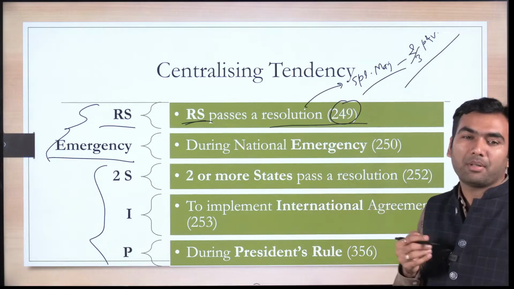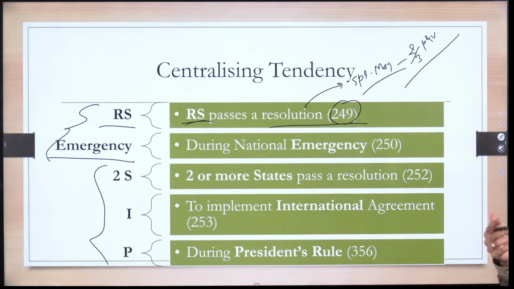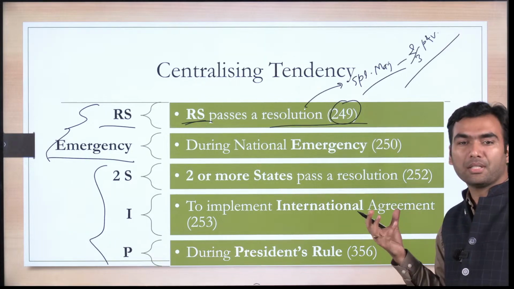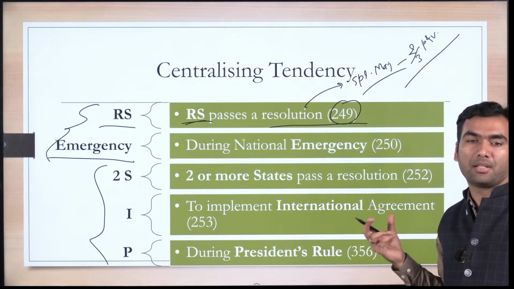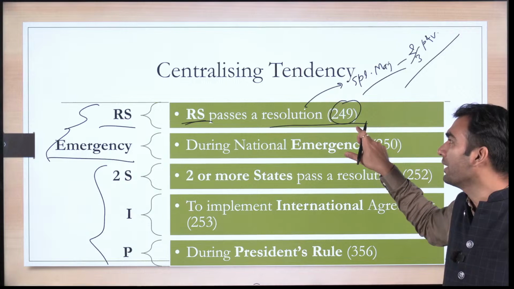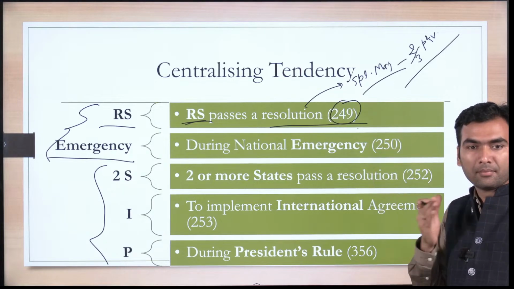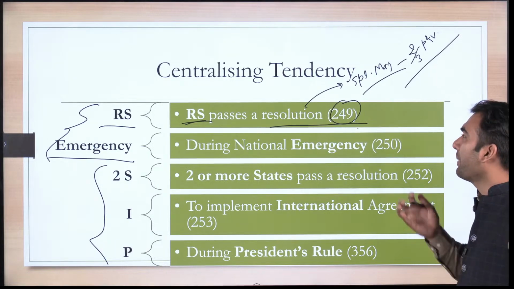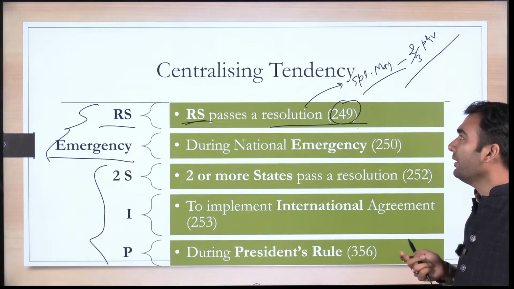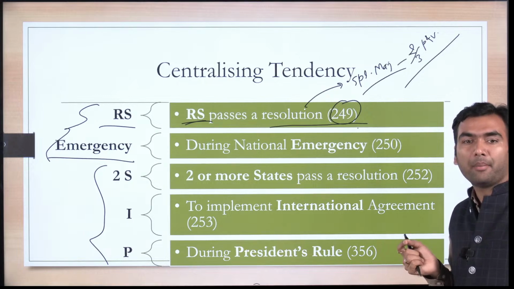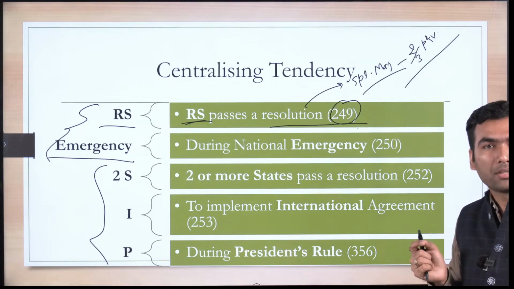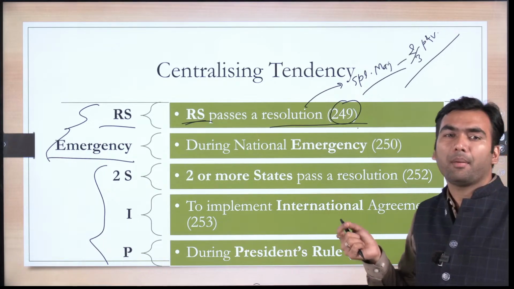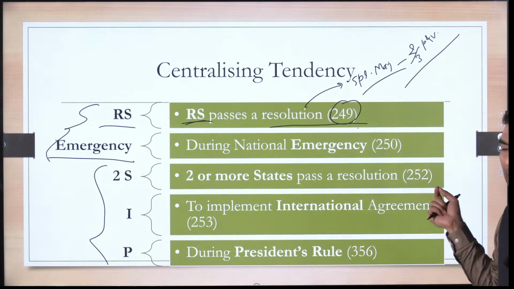In Parliament chapter, we shall also study it again. What is the special provisions or special power of Rajya Sabha? There also I will ask you. You must tell me. So if Rajya Sabha is passing a resolution with two-third majority that Parliament should enact a law on a state list, in that case Parliament can enact a law on a state list.